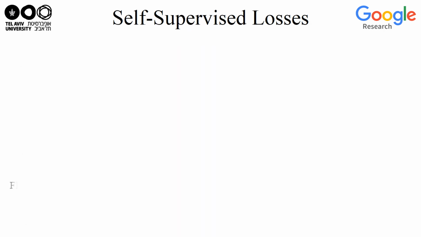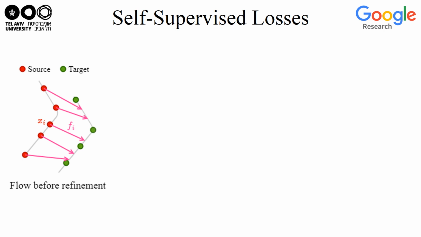Here is an illustration of our initial correspondence-based flow. This flow is confined to the convex combination of target points, which may not explain completely the motion between the point clouds. Moreover, there may be errors in the initial flow due to point occlusions and wrong point matches. Thus, we optimize the residual flow refinement component according to the following self-supervised losses.